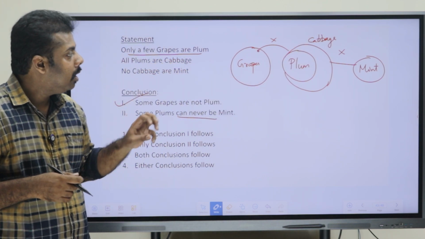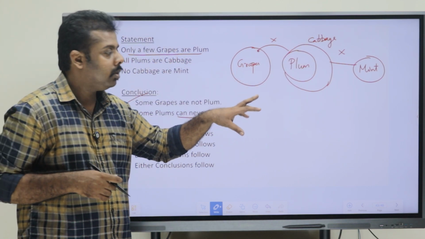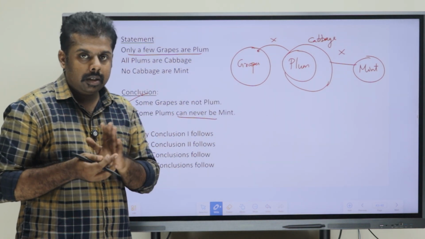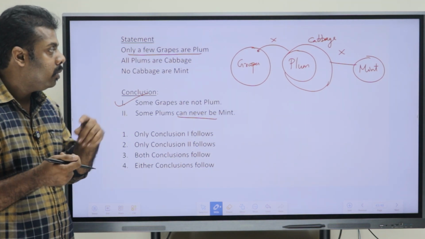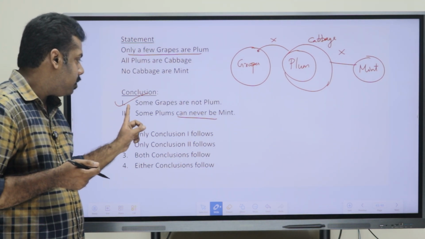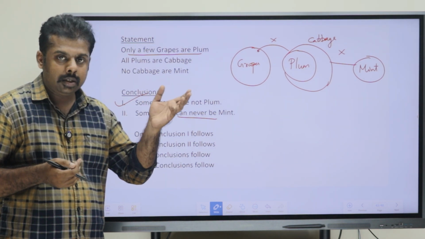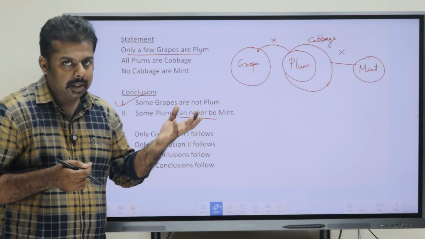So what we can say, if cabbage is having a no relation, we can easily say that plum is also going to have a no relation with mint. So from there what we can say, some plums can never be mint is right, because they have a no relation. So is some relation a possibility?